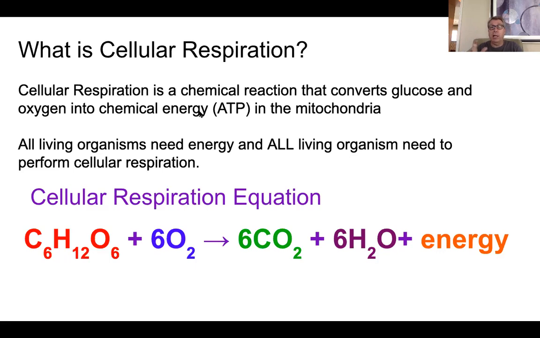Now, granted, bacteria don't have mitochondria, but all multicellular organisms like plants and animals and other things do have mitochondria, right? We'll differentiate that later, but just know that only the higher order or multicellular organisms have that organelle. So all living organisms need energy, and all living things need to perform cellular respiration.